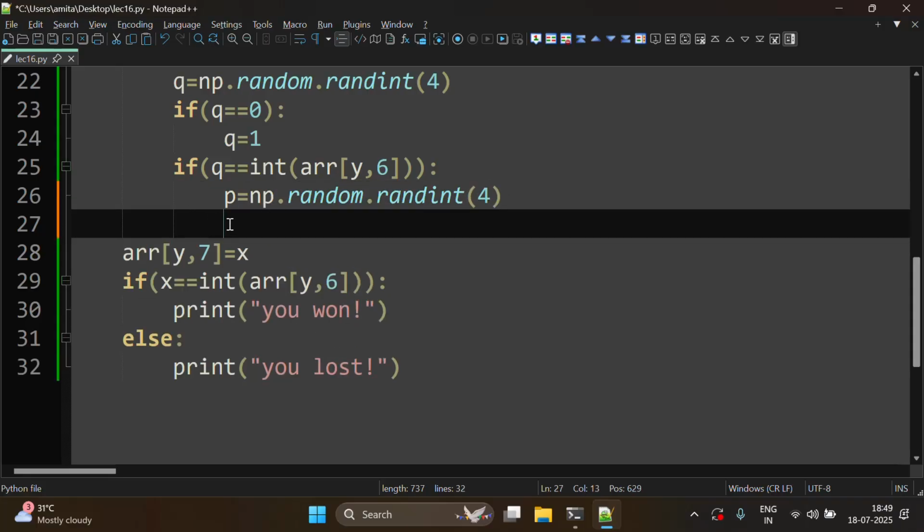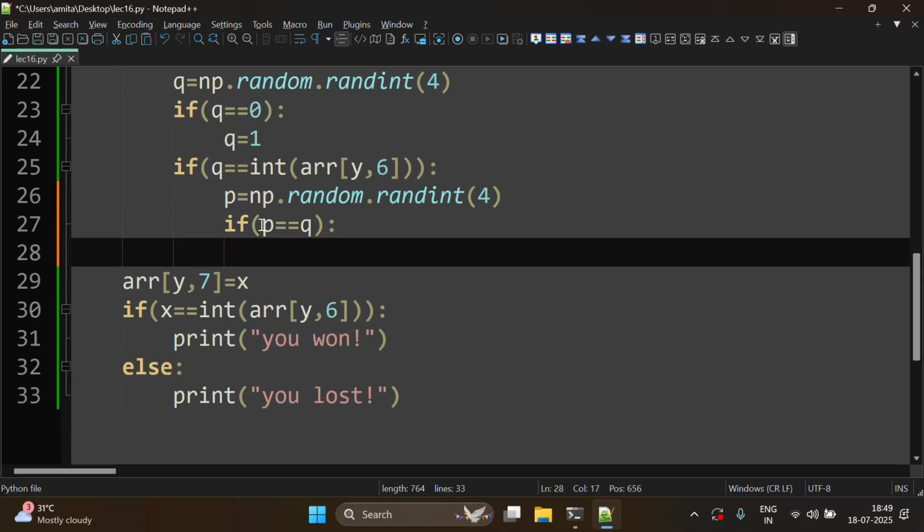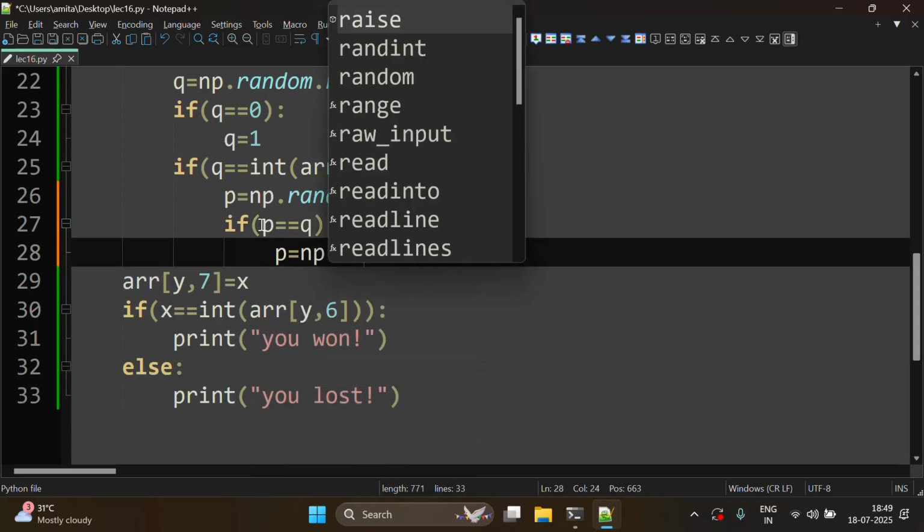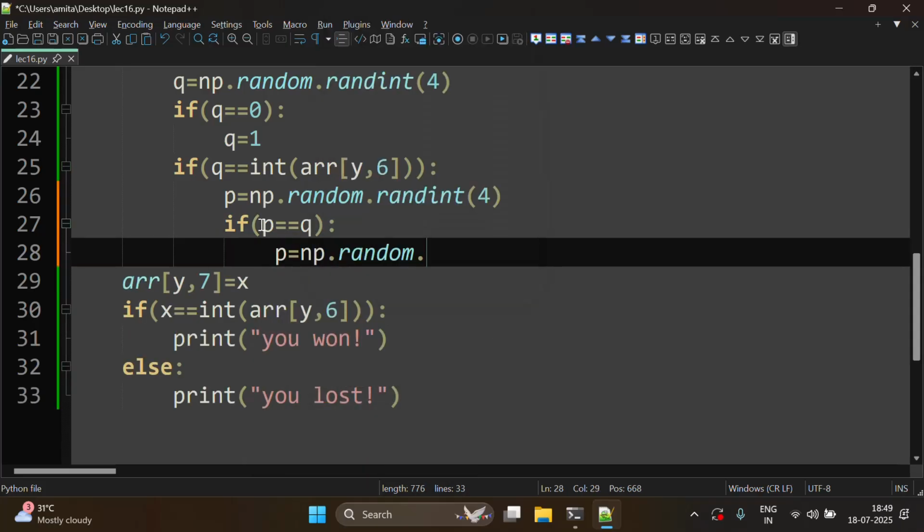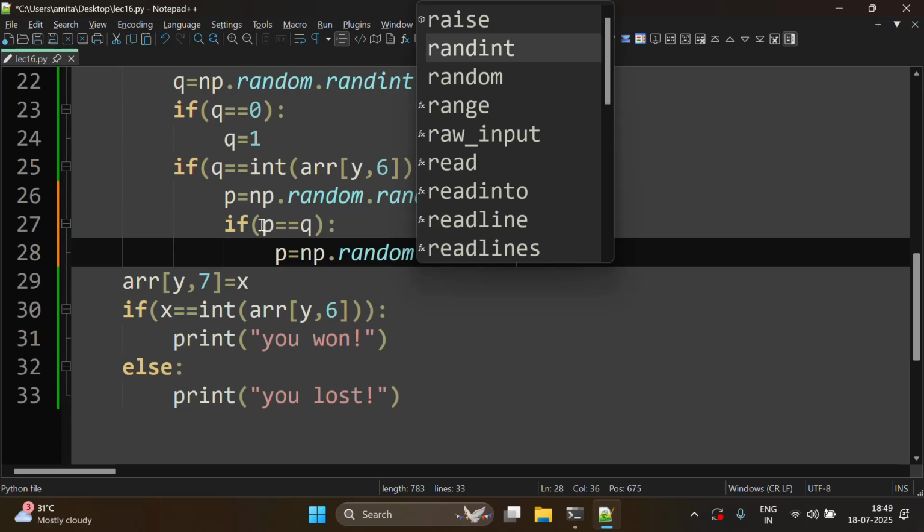But if we generate p and it also comes out as the correct answer, then we need to put another condition: if p is equal to q, then p will be generated again.